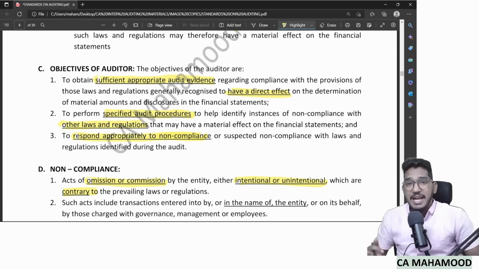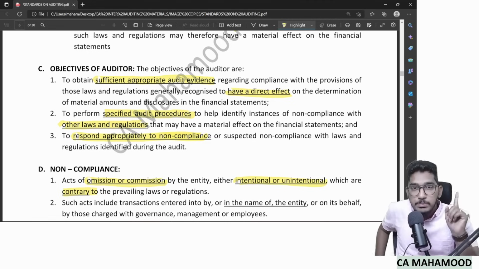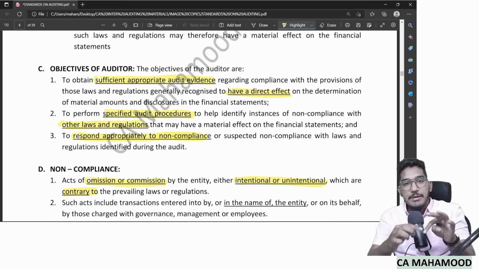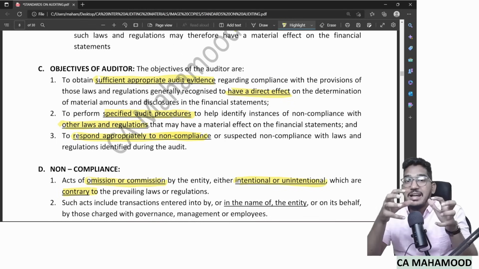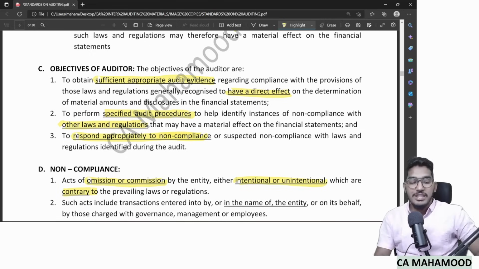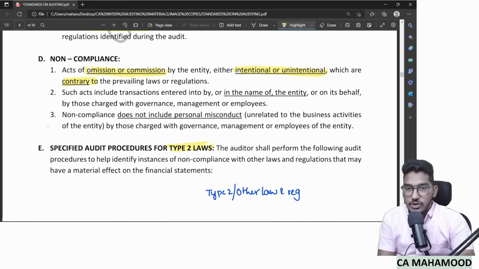If you do something or if you don't do something as per laws and regulations, that we call non-compliance. And when I say the entity made a non-compliance, the company made a non-compliance, what do you mean by a company making a non-compliance? How can a company make non-compliance? A company's building, will it go and do non-compliance? No. Company making non-compliance means in the name of the company, either management, employees, or those charged with governance are entering into transactions on behalf of the company. That is what we call a non-compliance made by the company. Clear, everybody? So this is the meaning of non-compliance.